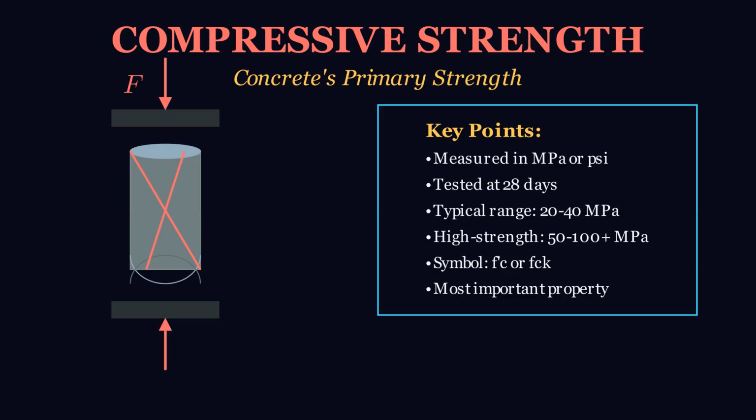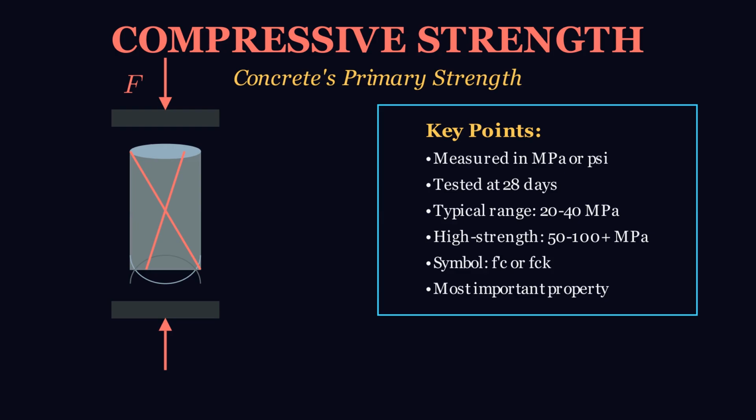Compressive strength is concrete's most important mechanical property. It measures the maximum compressive stress concrete can withstand before failure. Engineers test compressive strength using cylindrical or cubic specimens at 28 days after casting.